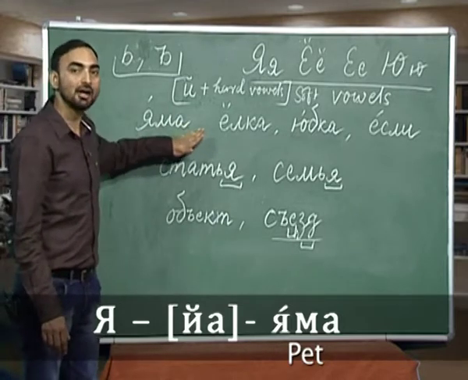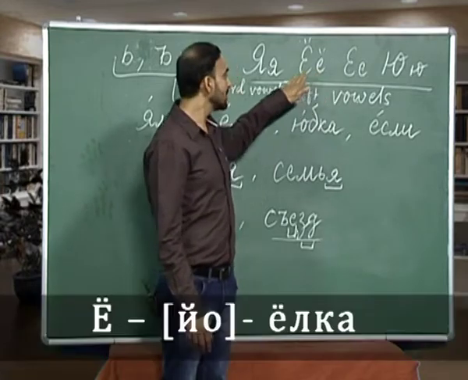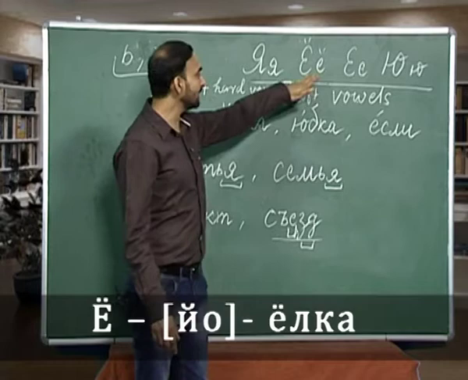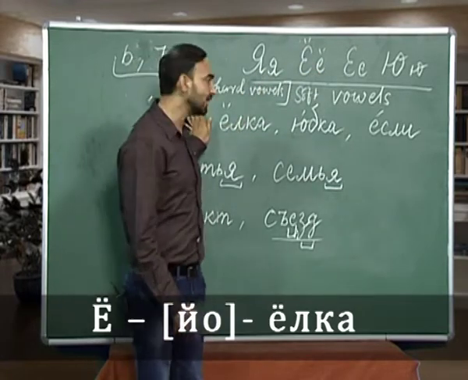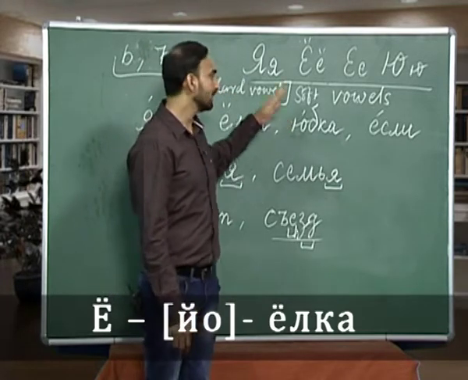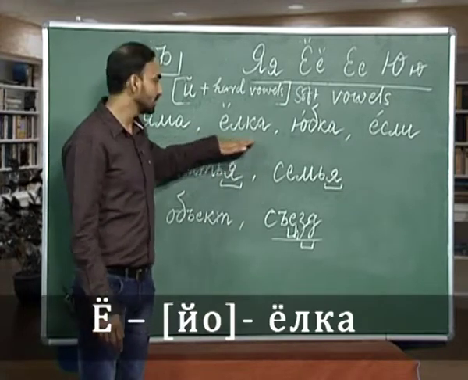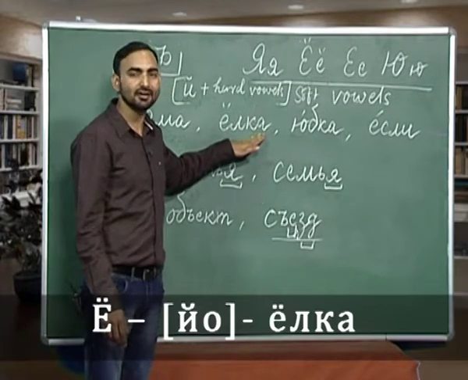Yama. The next soft vowel we have is yo, and yo is again a combination of e kratke, which is a soft consonant, and hard vowel o, yo. Yolka, yo, l, k, a. Yolka is fir tree or Christmas tree.